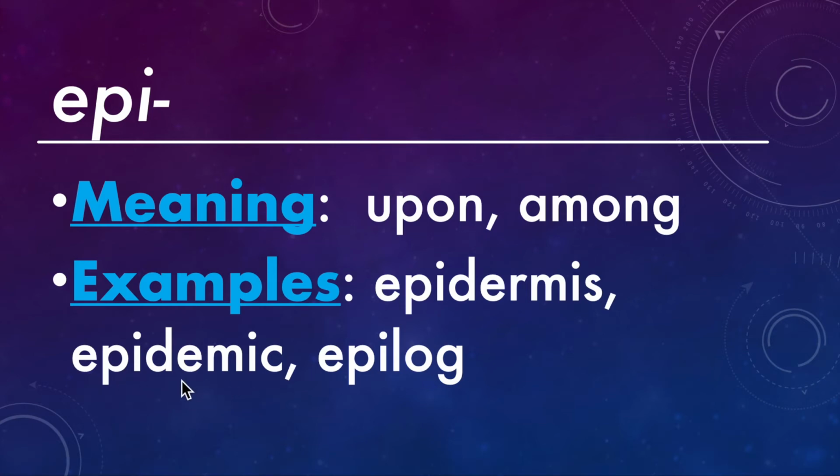Epidemic refers to upon or among the people. So an epidemic is something that is very common or prevalent in one area or among one group of people. And then an epilogue is a note at the end of a story or at the end of a book.